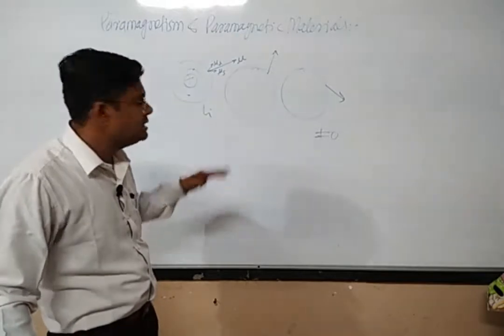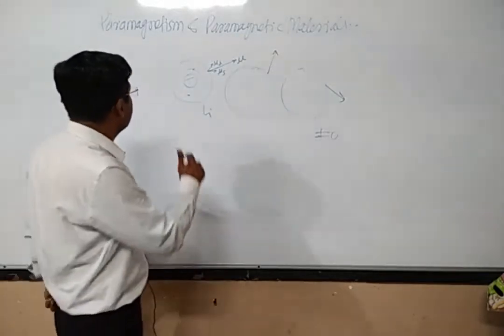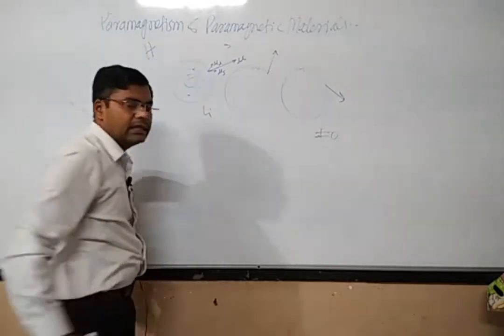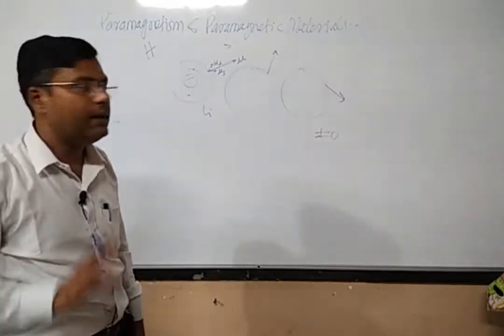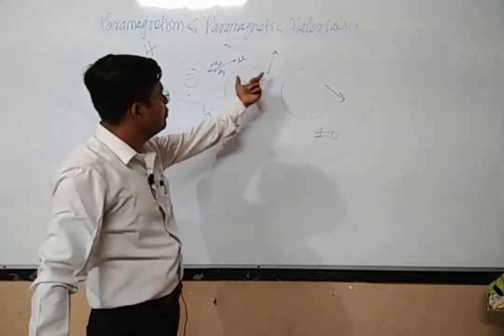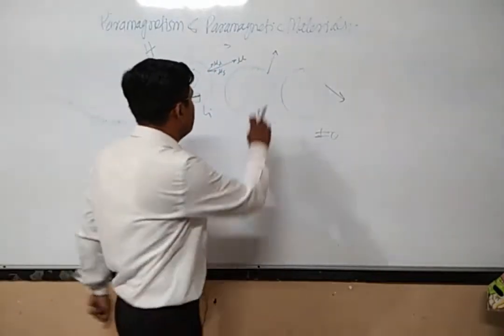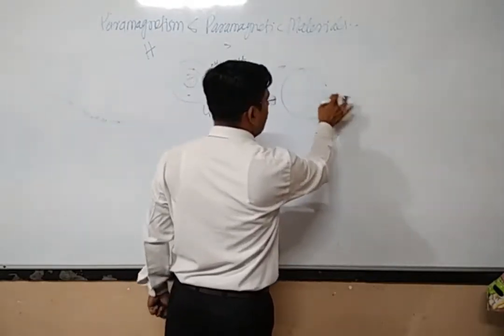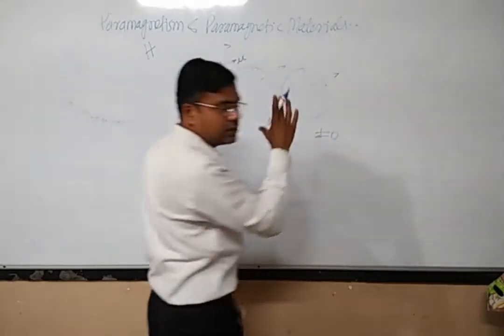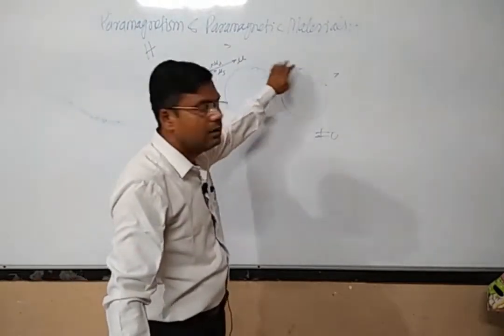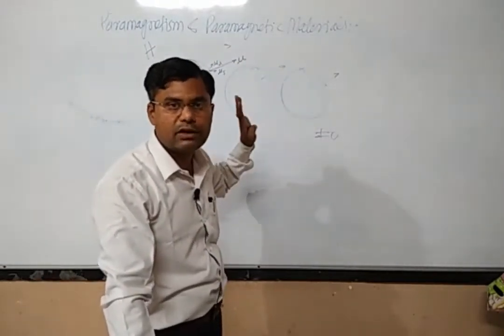But when such a material is placed in an external magnetic field, the individual magnetic moments of all the atoms will try to align. They may not completely align with the external magnetic field, but they will try to align in a direction parallel to it.